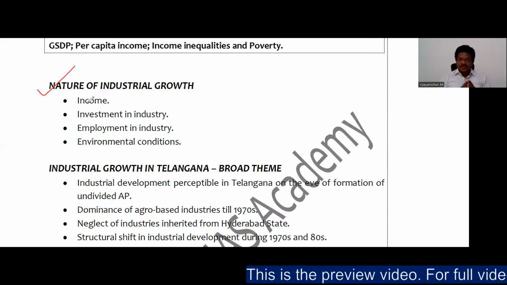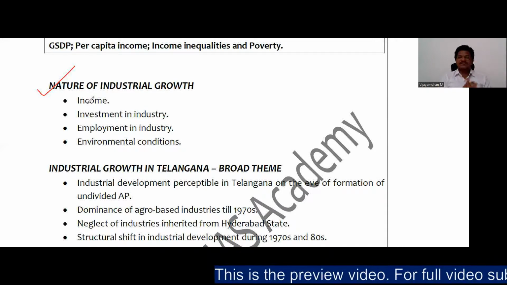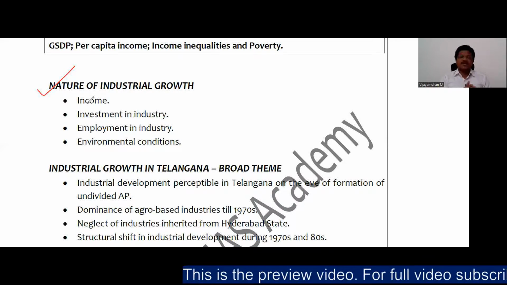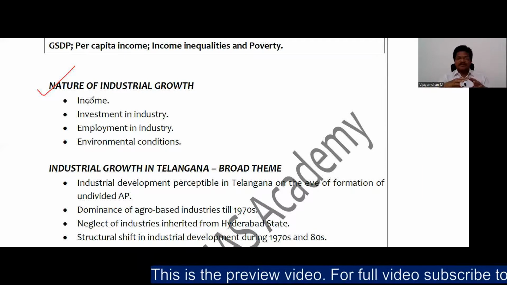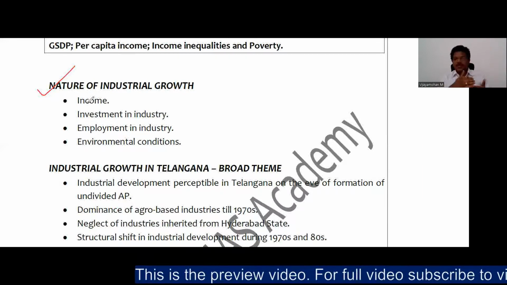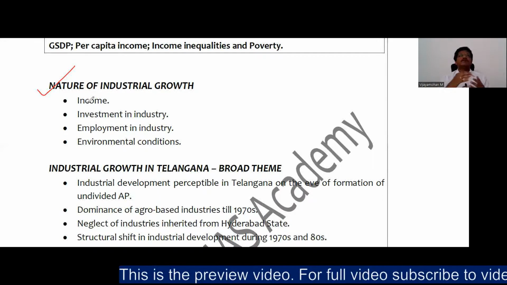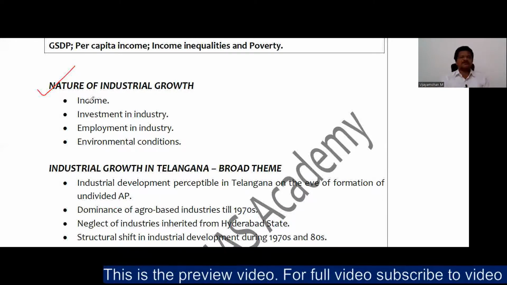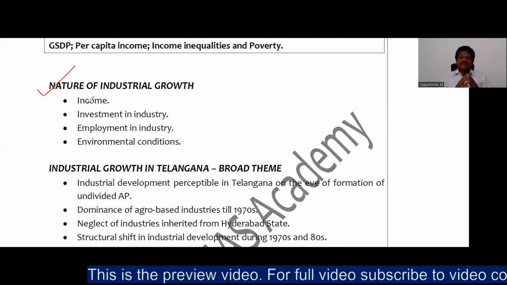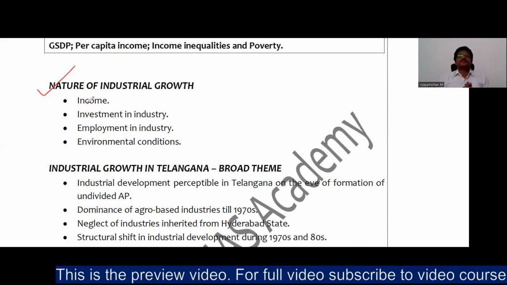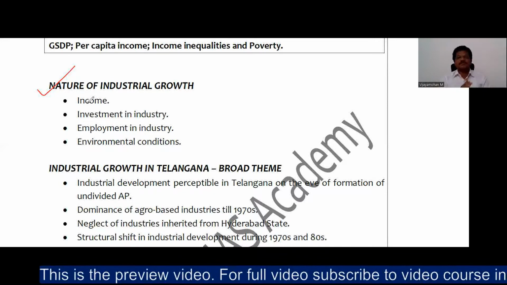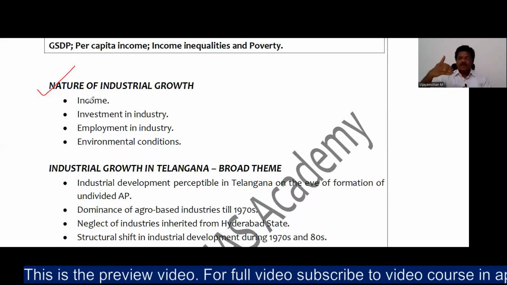For your Group 1 mains answers, this is very important. Why? Because if information is haphazard and widely spread, then it will take time for you to get it into an organized manner. For example, if a question is asked on the nature of industrial growth that happened in Telangana during the United AP's period, you need to have an orderly answer.